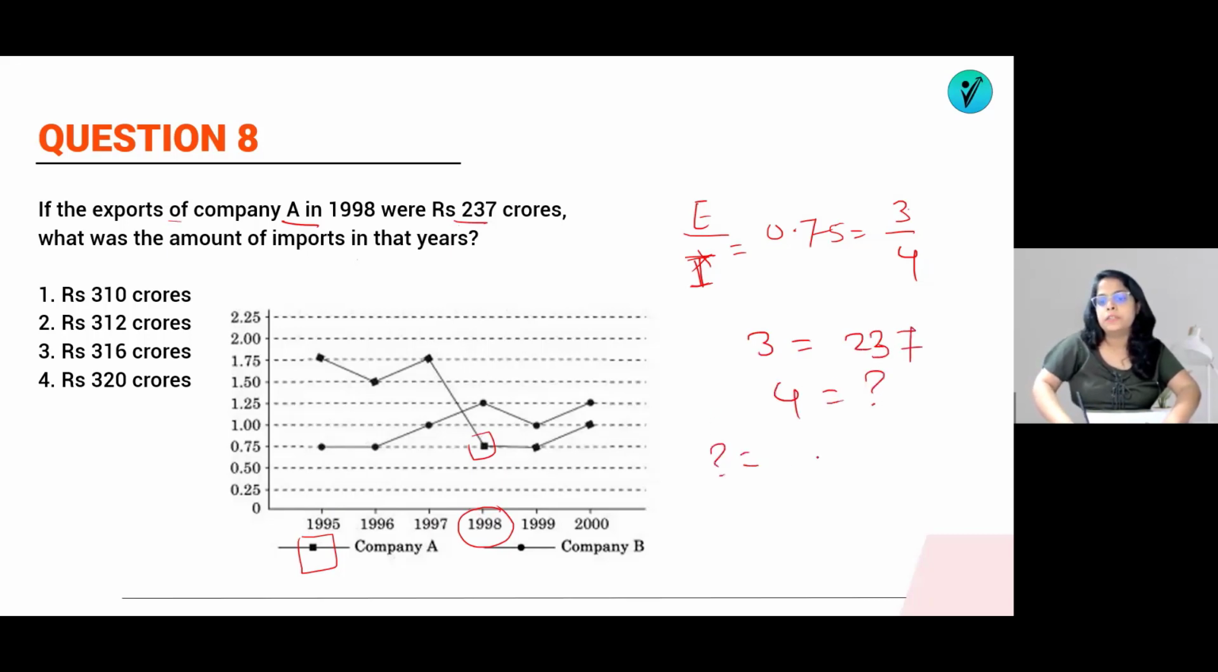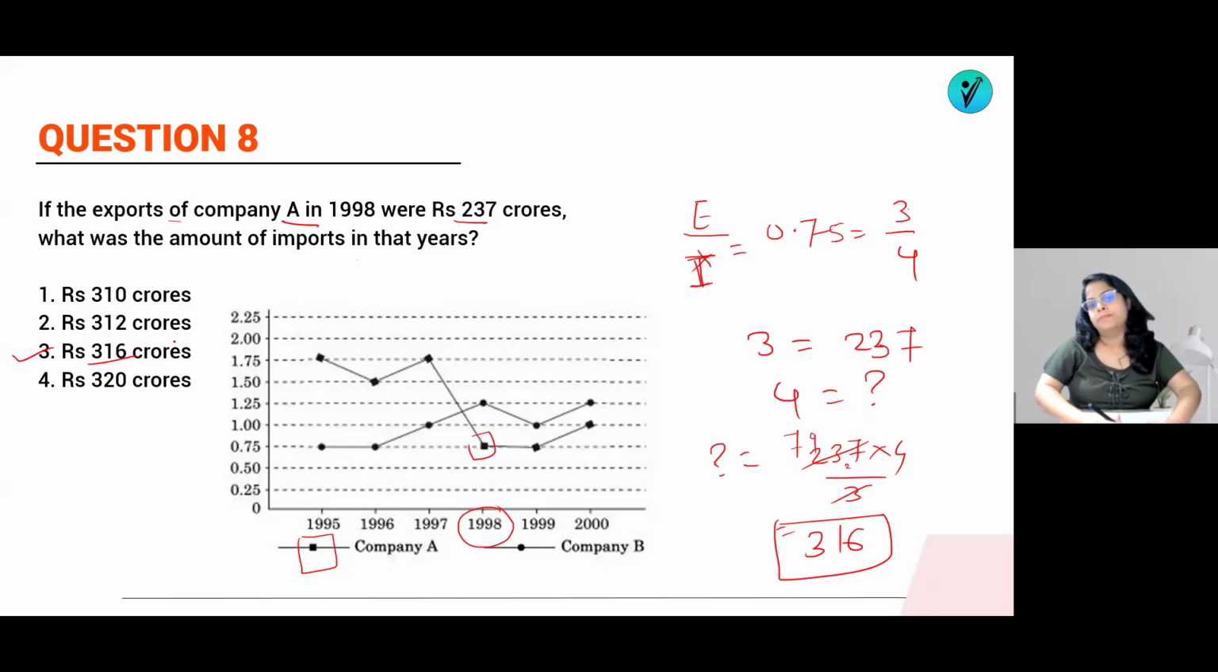Do the cross multiplication. 237 into 4/3. 3 sevens are 21, 3 nines are 27. Now this one will be how much? 79 into 4. 4 eights are 32, so it will be 316. So the answer will be 316 crore. That is option number 3.